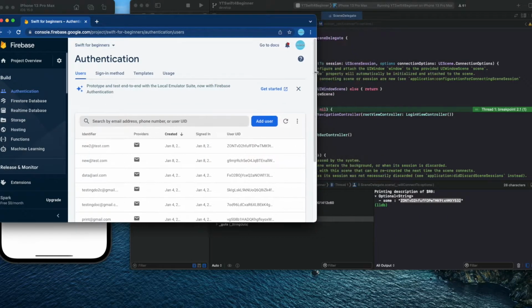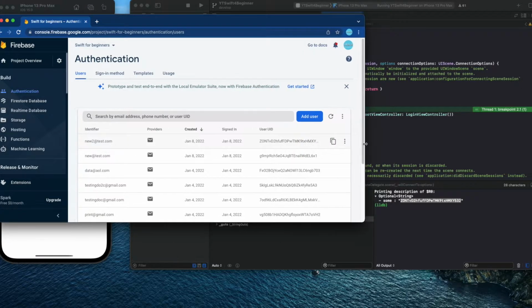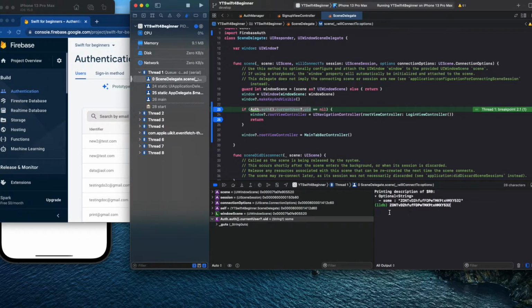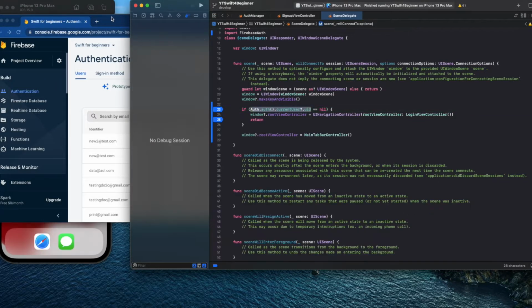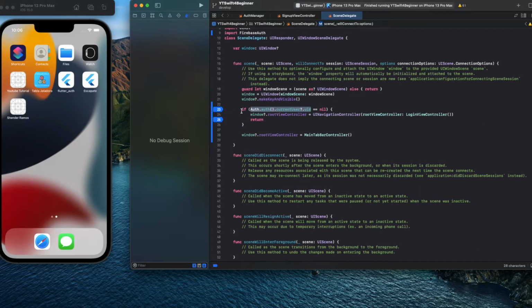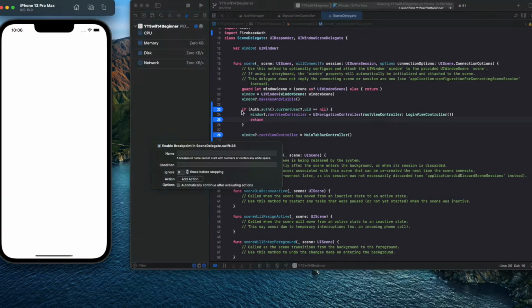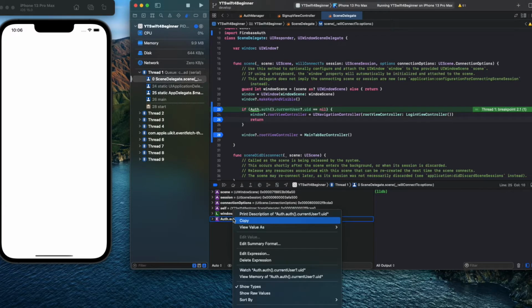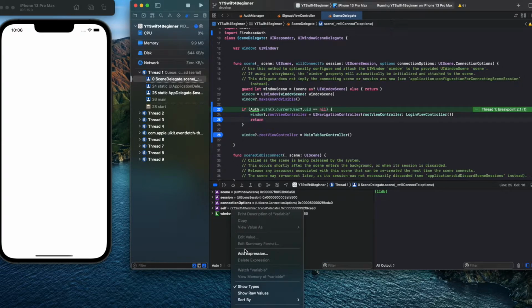Okay, let's go a little bit like this. You see this, because new2 was the last user that we registered. You could see the same user ID, and if I copy and paste it there, boom, it's the same one. So what I did, remember, I had a breakpoint here because it wasn't going to hit this one. Let me just let it run. So you see that it checks if it's nil, and then it goes here. Remember, because you create an expression, it's going to show every time this breakpoint is called. And if you want to delete it, you could just choose delete expression, or you could add it.